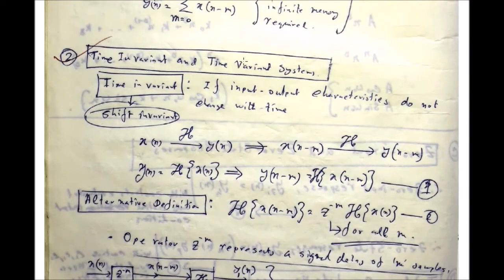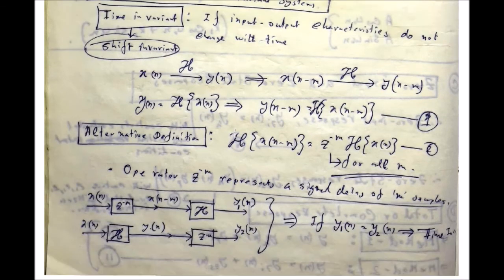Next one is the time variant and time invariant systems, which is very important, and several problems may arise in your semester examinations. You have to solve them. Okay, first, time invariant system. If the input output characteristics do not change with time, then it is called time invariant. Okay, or it is also known as the shift invariant. Okay, so how can you define it? Suppose you have a system characterized by the system operation of h.